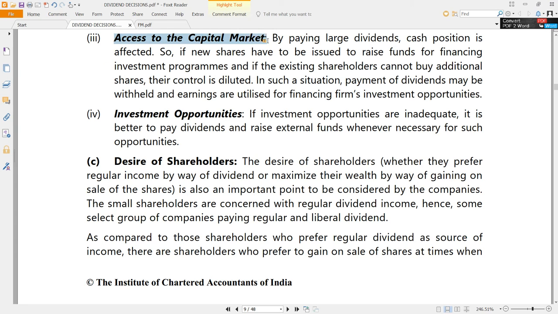Same thing, access to capital markets. How easily can you access capital markets? In mature countries where markets are perfect, access will be relatively easier. But in growing countries like India, it is difficult to access capital markets.